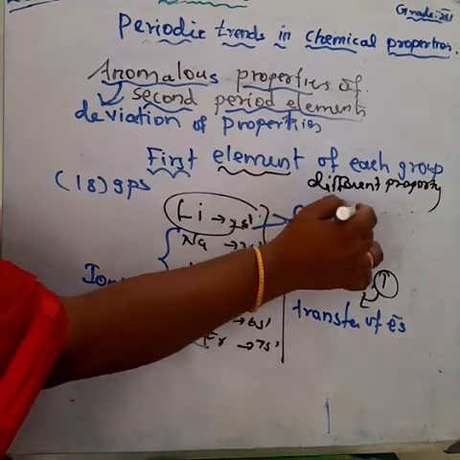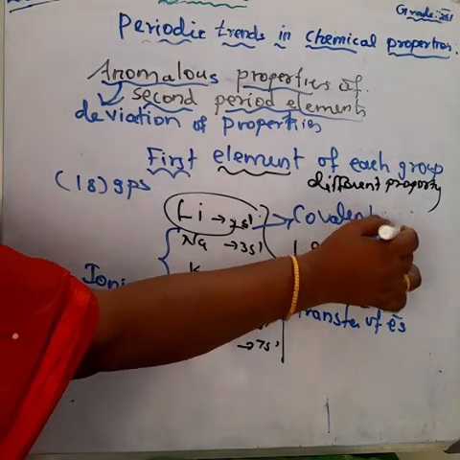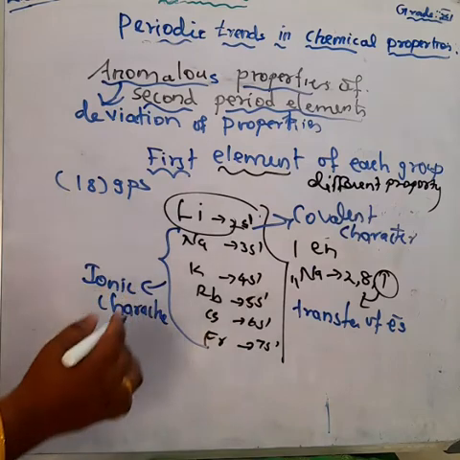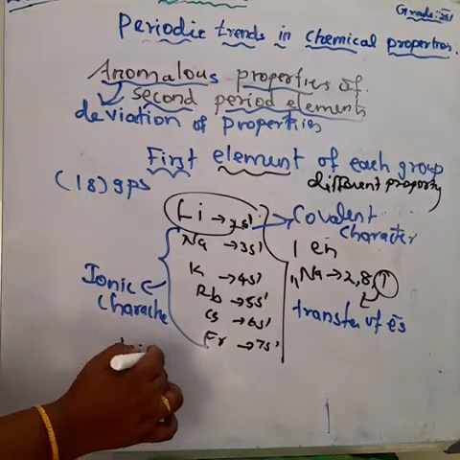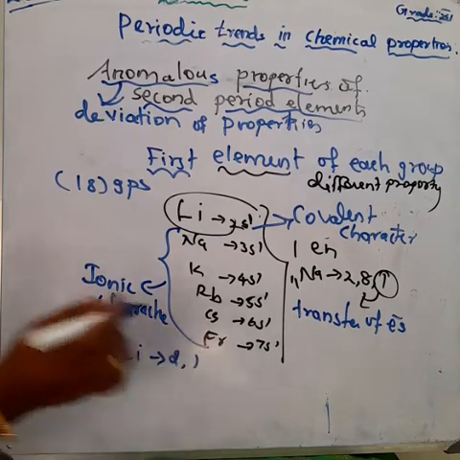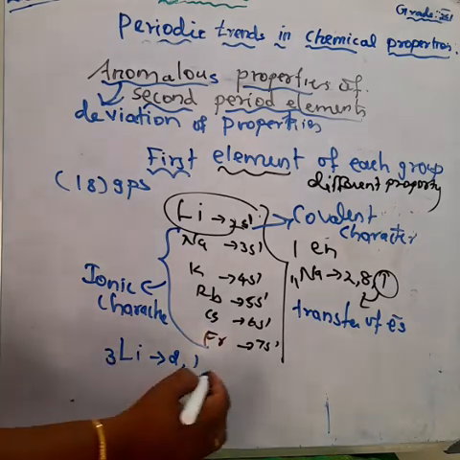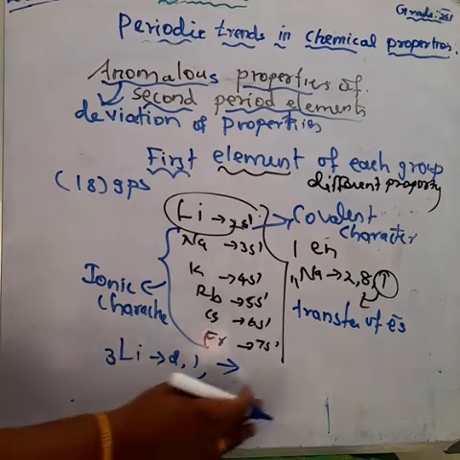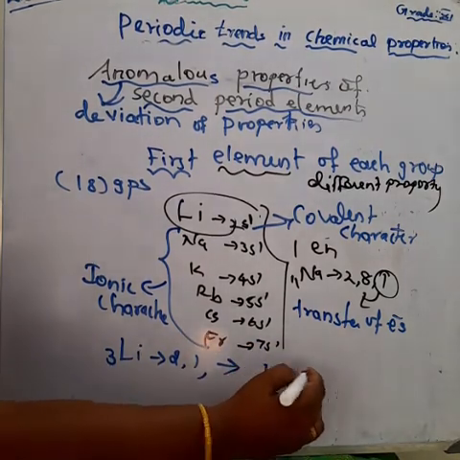Lithium atom only shows the covalent character. How? Lithium has atomic number 3. The electronic configuration is first shell 2 electrons, second shell 1 electron. For example, take lithium hydride: lithium combines with hydrogen, atomic number 1.